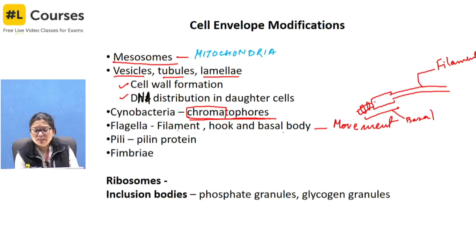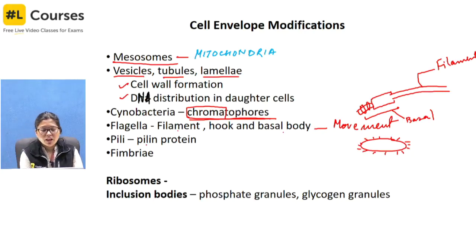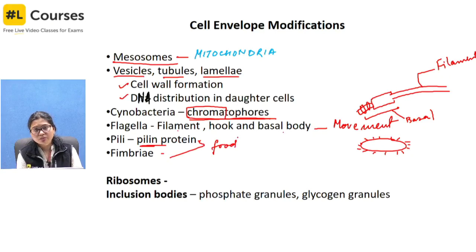Next is pili. On the bacterial surface I have drawn some fine hair-like structures like this. That also comes out as a modification, and pili are made up of pilin protein, so this term you need to remember. Fimbriae are also fine hair-like structures, but these two do not participate in movement. What is their purpose? It is for getting food, or as a holdfast, to attach to the substratum.